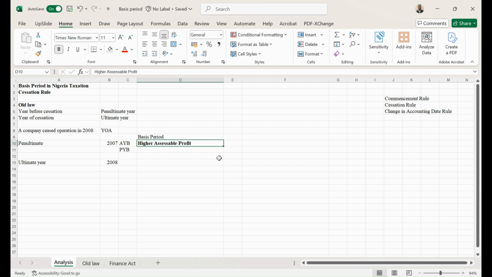If the preceding year basis gives you the higher accessible profit, you're going to go with the preceding year basis in order to determine the accessible profit for the penultimate year. But for the ultimate year, the year of assessment and the basis period is determined strictly on actual year basis. Strictly on actual year basis.